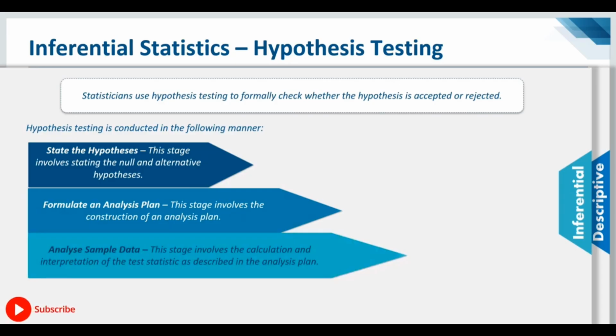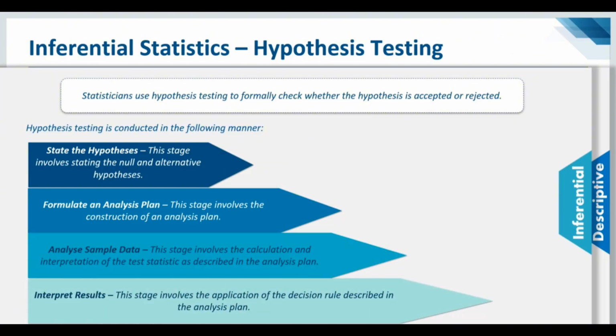In this stage, it involves the calculation and interpretation of the test statistics as described in the analysis plan that we formulated before. And then we finally interpret the results, where this involves the application of the decision rule described in the analysis plan, right? So guys, that's how you conduct hypothesis testing. That was all about inferential statistics.